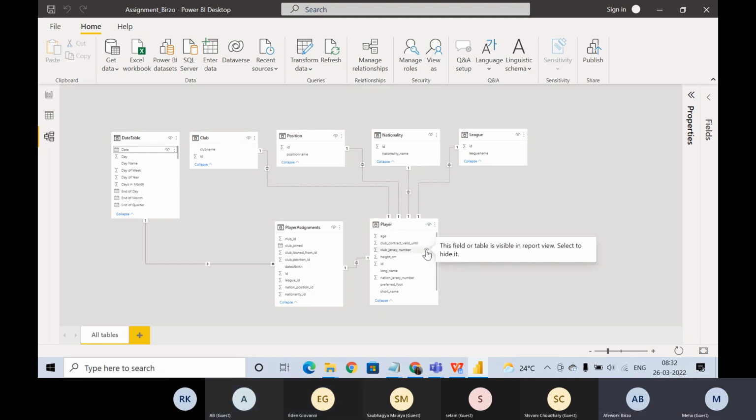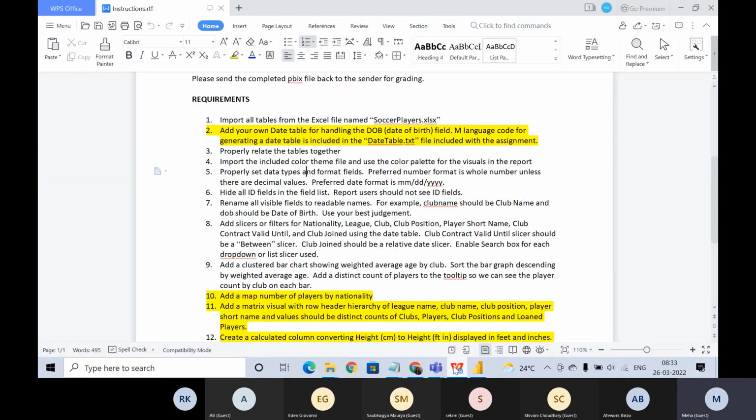Now, let's say there is one question also. Let's look at that. Add a clustered bar chart showing weighted average age by club. So we want weighted average age by club.